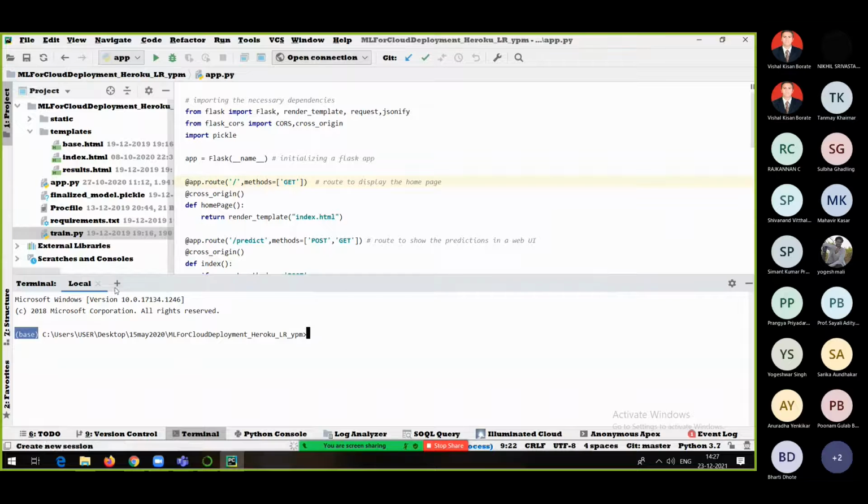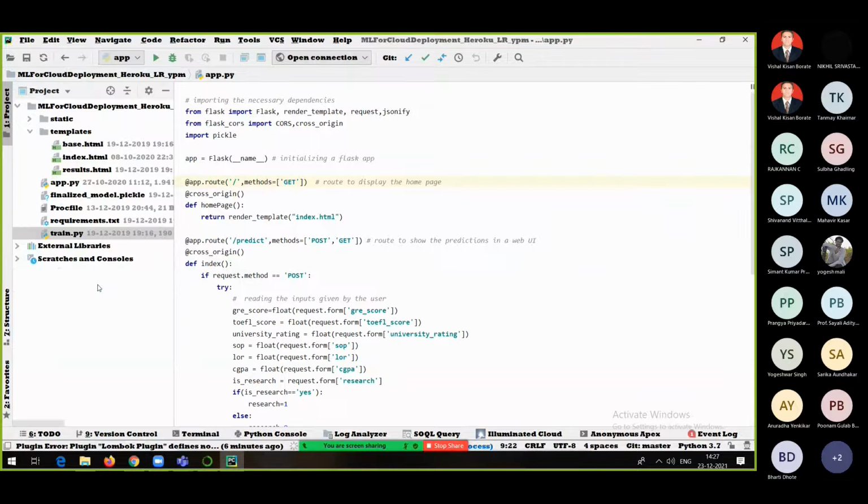What is an environment, everyone? An environment is like a clean slate. One thing you should always remember: for a separate project, there is always a separate environment. As I told you, an environment is like a clean slate, which means there are no extra packages installed in it. Suppose you are working on a project related to the healthcare domain.